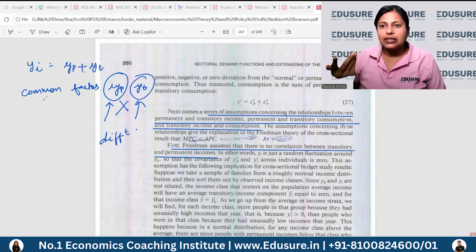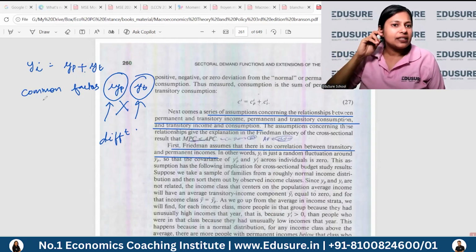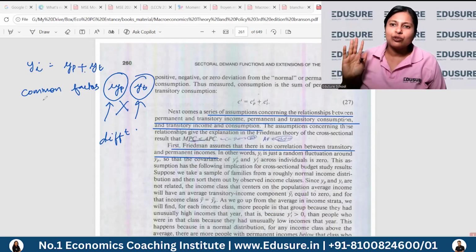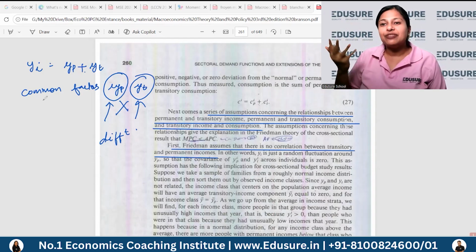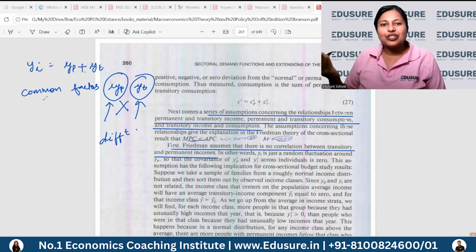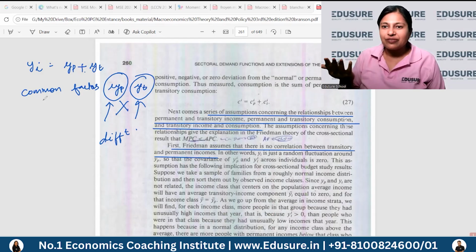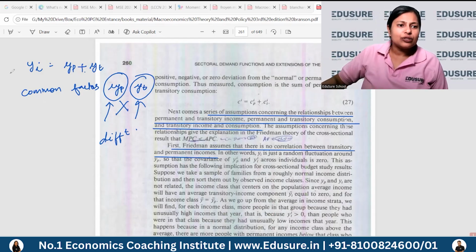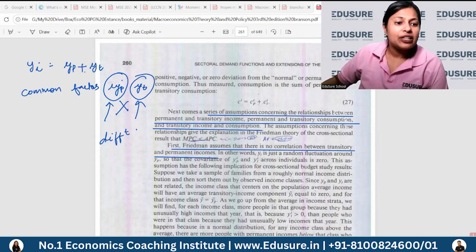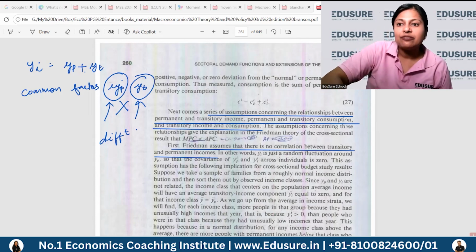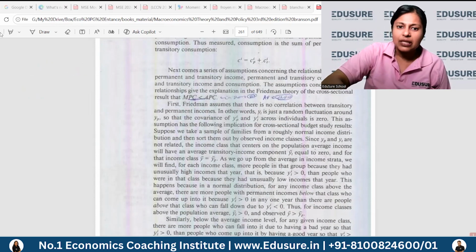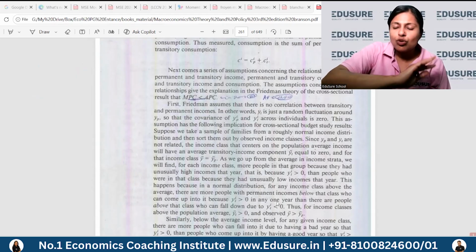If it's a lottery, then you can't predict it, right? Or if some relative gave you some income transfer, some uncle was very happy with you and gave you some income, that cannot be predicted. Or if you get some funds from ISI, they give you a stipend, you can't really predict whether you will get it or not. So this is unpredictable. So there is no correlation between permanent income and transitory income. You cannot say what one will be if you know the other. You can't say, okay, if my permanent income is this, this will be my transitory income. There is no correlation.